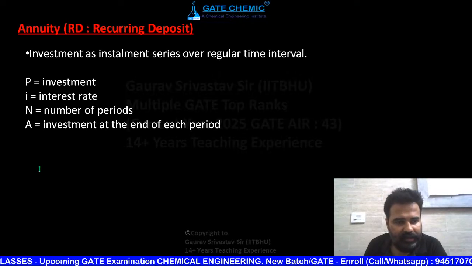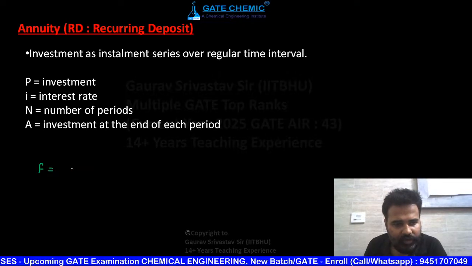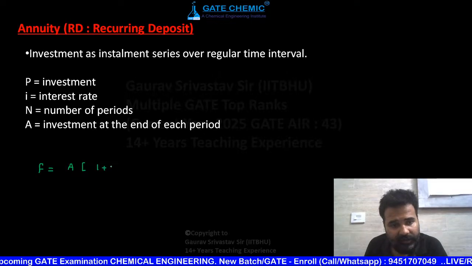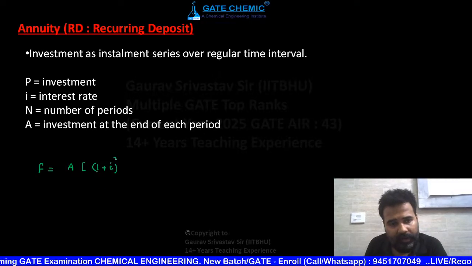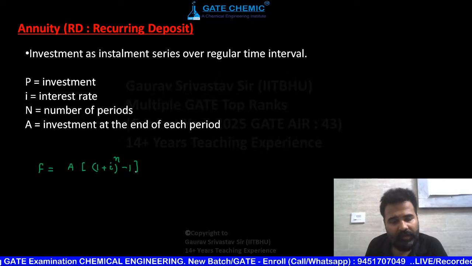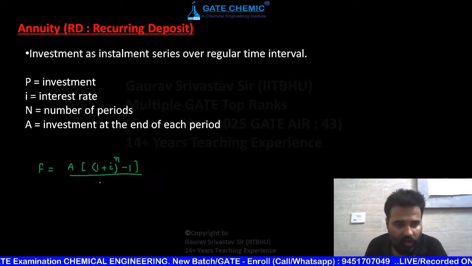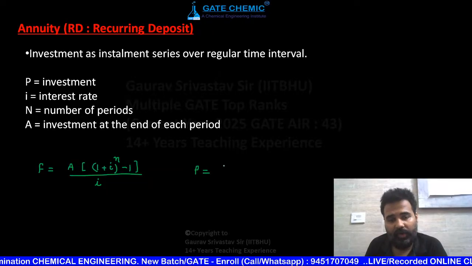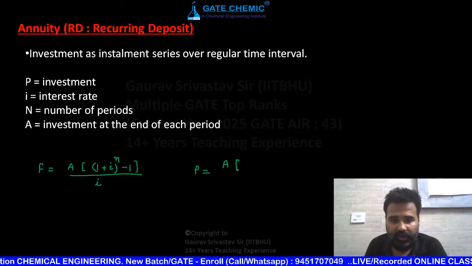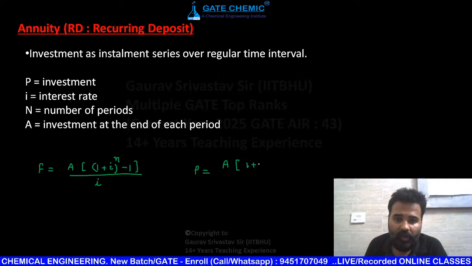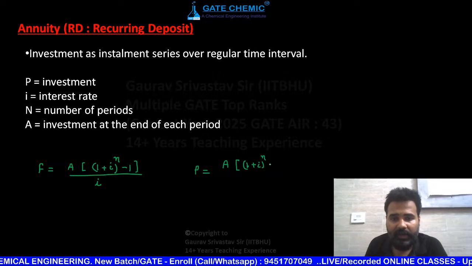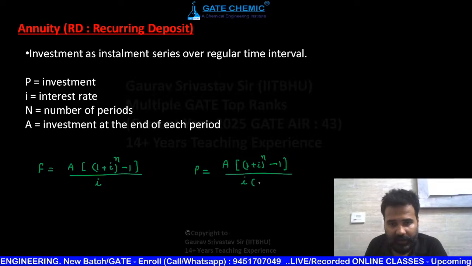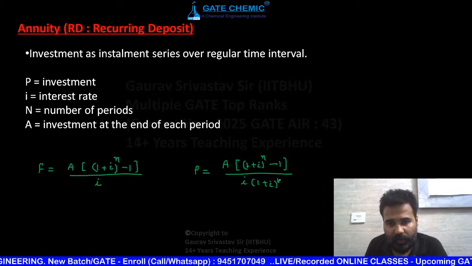So the formula is F is equal to A times (1 plus I) raised to power n minus 1, whole upon I. If you are writing in terms of P, like you want to convert annuity into present value, then P is equal to A times (1 plus I) raised to power n minus 1, whole divided by I times (1 plus I) raised to power n.